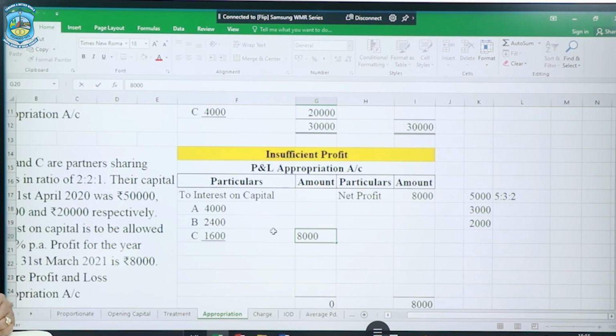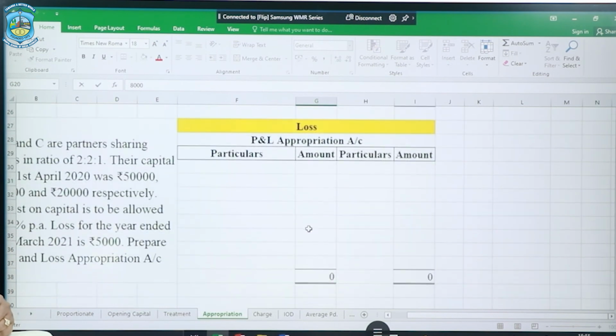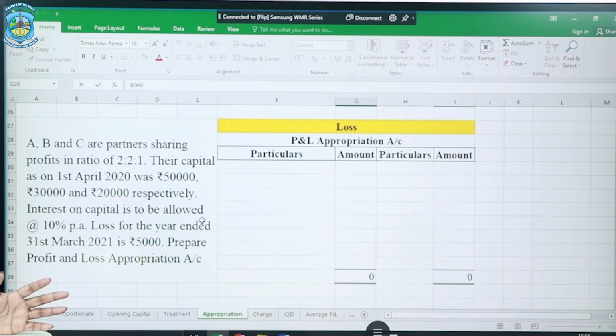Now the last situation under the case of appropriation is loss. What happens if the firm has suffered a loss? So here is the question in front of us. Everything remains the same, their capital contribution, their profit and loss ratio, the interest on capital, but the firm has incurred a loss of 5,000. So my dear students, if nothing has been given, if the question is silent, then please understand that it is the appropriation of profits, not losses.